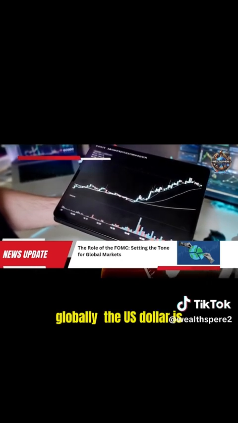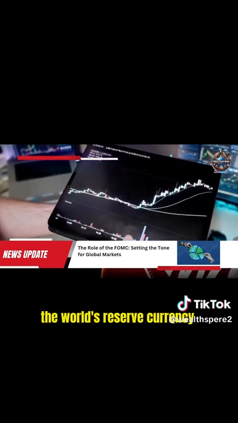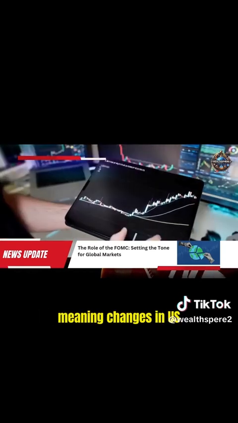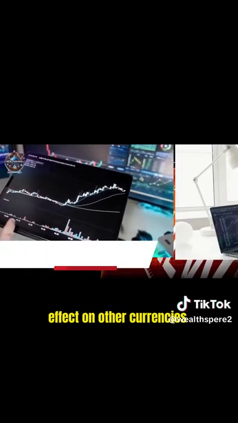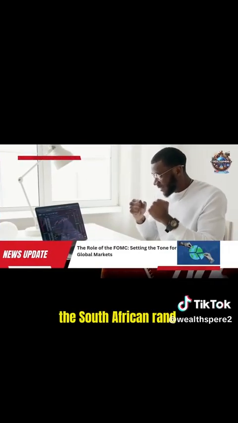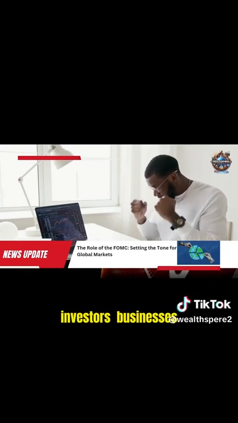Why does this matter globally? The U.S. dollar is the world's reserve currency, meaning changes in U.S. monetary policy often have a cascading effect on other currencies, including the South African rand. Investors, businesses, and governments watch these minutes closely to adjust their strategies accordingly.